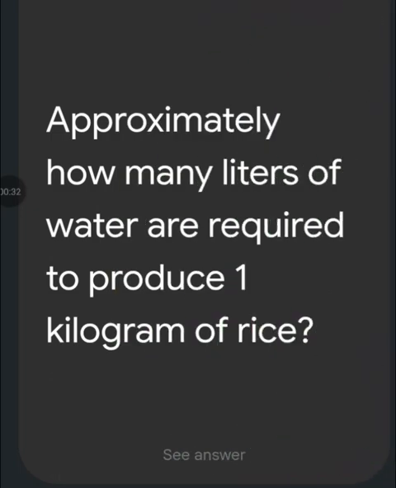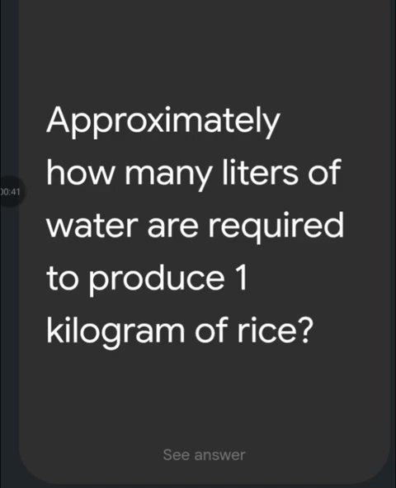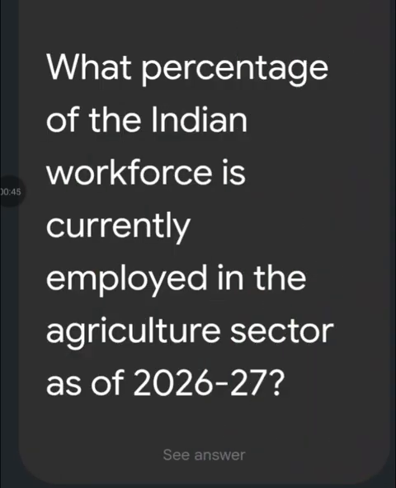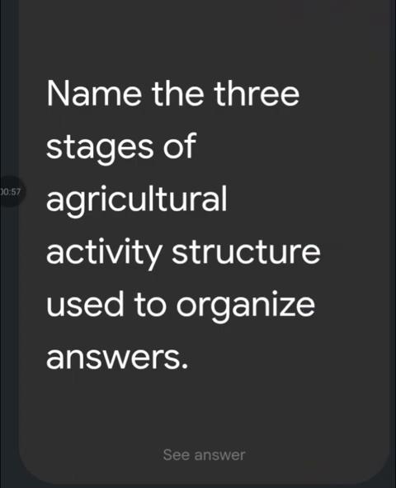Approximately how many liters of water are required to produce 1 kilogram of rice? Between 3000 to 4000 liters of water is required to produce 1 kilogram of rice. What percentage of the Indian workforce is currently employed in the agriculture sector as of 2026-27? Approximately 45%.